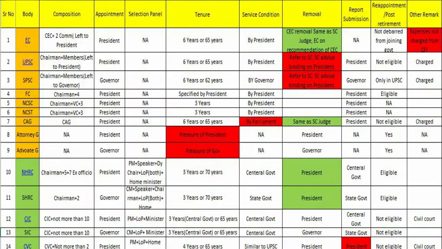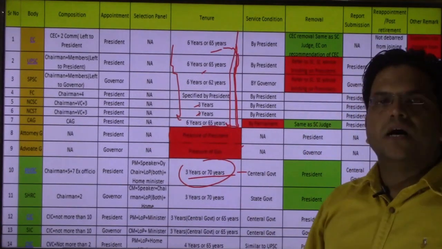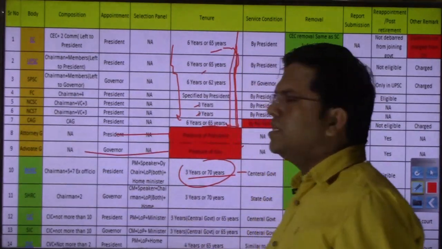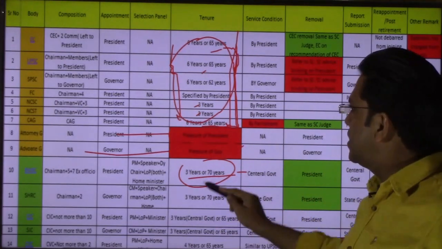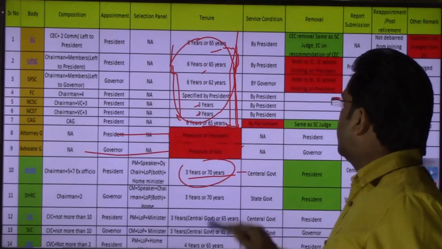But here you have these 2 constitutional bodies, that is Attorney General and Advocate General. Their tenure is not fixed, and they hold their office at the pleasure of the president. No other constitutionally mentioned body holds office at the pleasure of the executive. President or governor is ultimately what, right? So in relation to the Attorney General and Advocate General, there is a deviation from normal. This was the normal. Here you had a fixed term, but here the pleasure of president and pleasure of governor doctrine, and that's why this box has been made red.